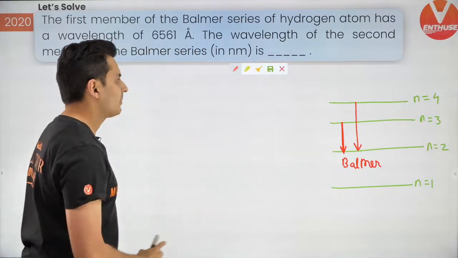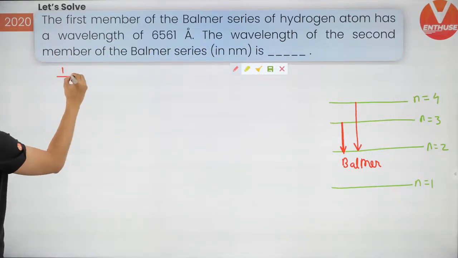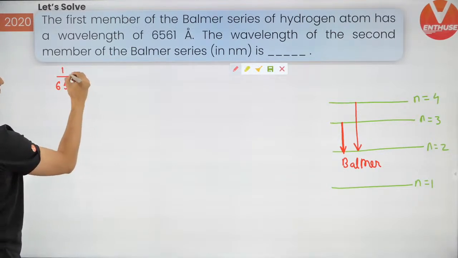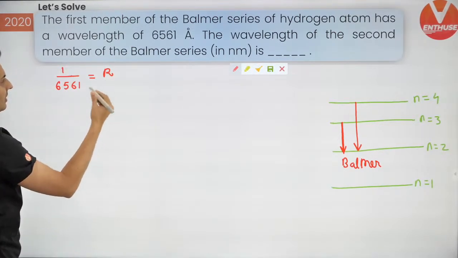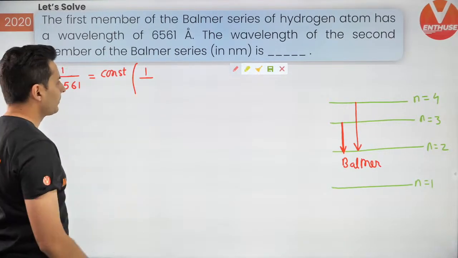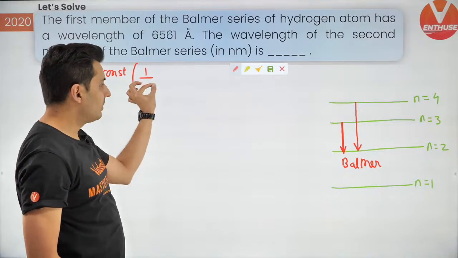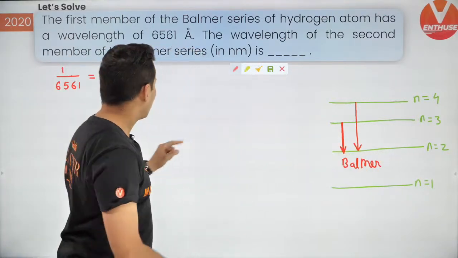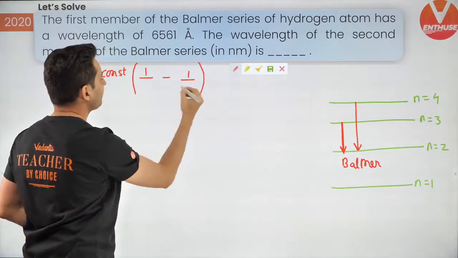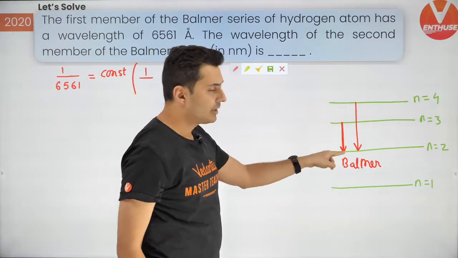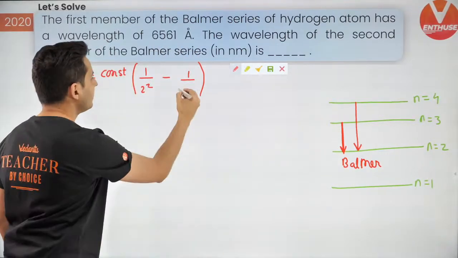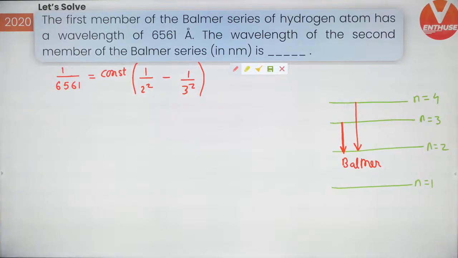Okay, now let's do this using this formula. 1 by lambda 1, lambda 1 is 6561, is equal to Rydberg's constant, or some constant, really doesn't matter, R Z square, into 1 by a smaller number here, remember smaller number, minus 1 by that bigger number here, because you want to make this positive. Smaller number amongst 2 and 3 is obviously 2, so it will be 2 square, and 1 by 3 square out here. I hope this makes sense.